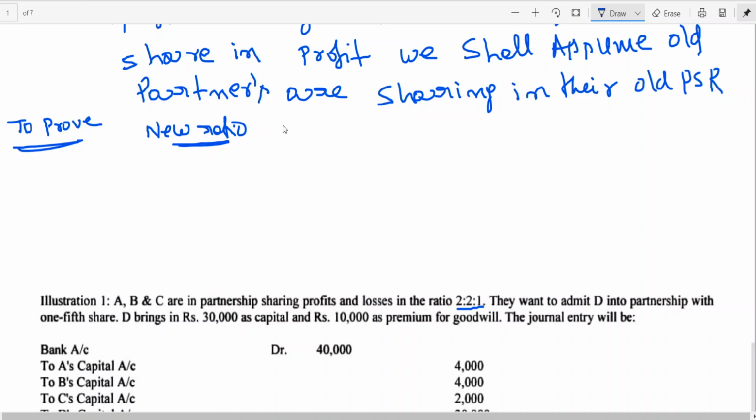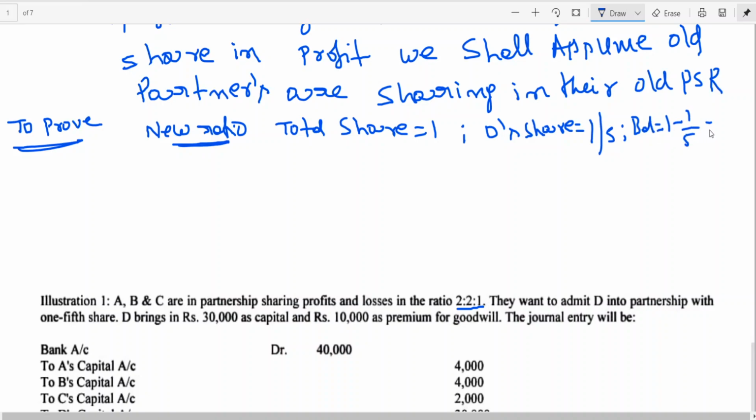First I need the total share, which I am assuming as 1. D's share is 1 by 5, so the balance is 4 by 5.